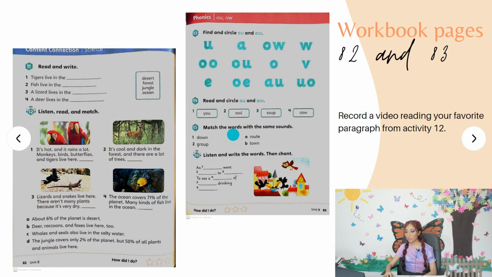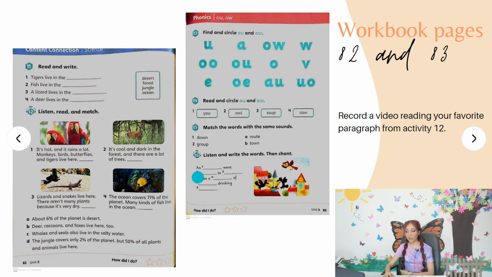Now, activity 15, match the words with the same sounds. Down, group. A, root. B, town. And that's it, okay? You just need to match depending on which one has the same sound, to number 1, to number 2, etc. Activity 16 says listen and write the words, then chant.